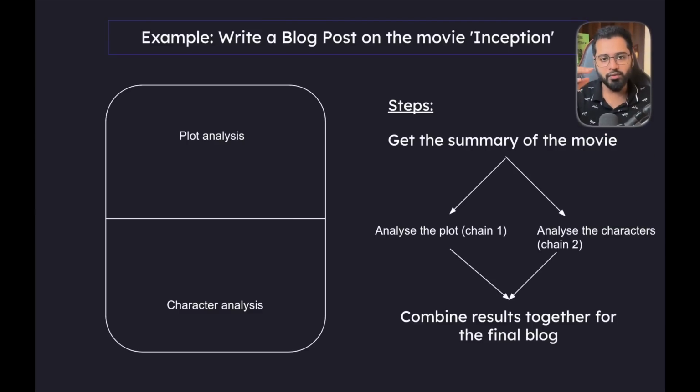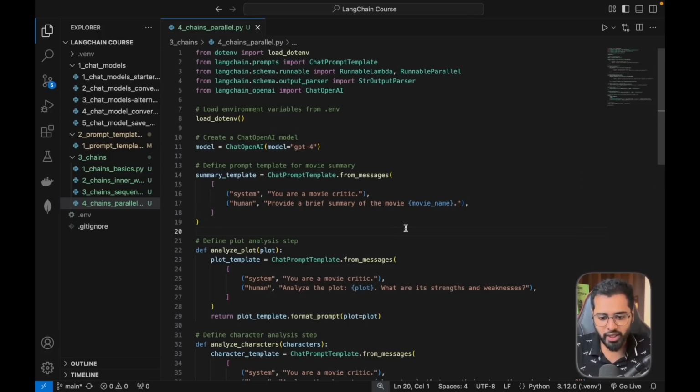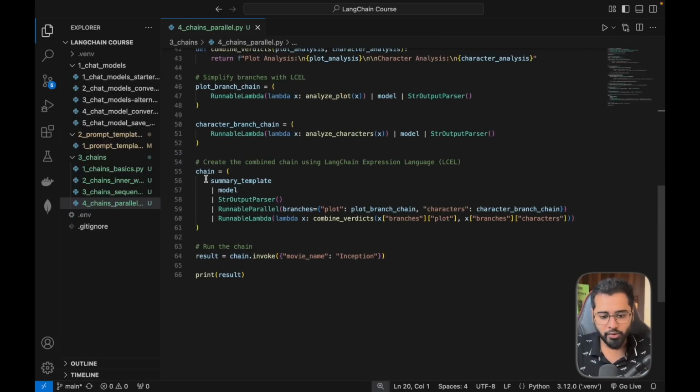And then once all of it comes to an end, we do something with the results of all of those, right? And that's exactly what we're doing here as well. So let's actually go down to the chain itself. You can see I've already prepared the code, and let's actually go through it one by one.